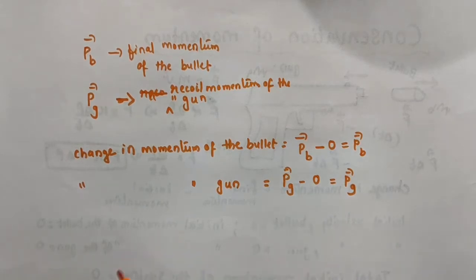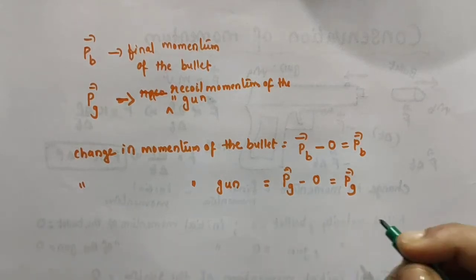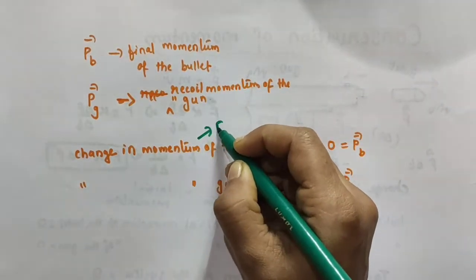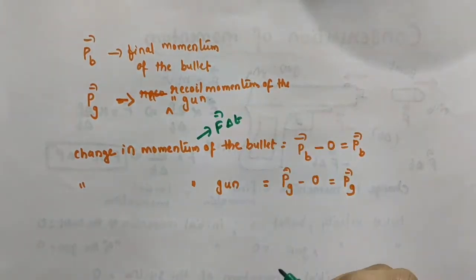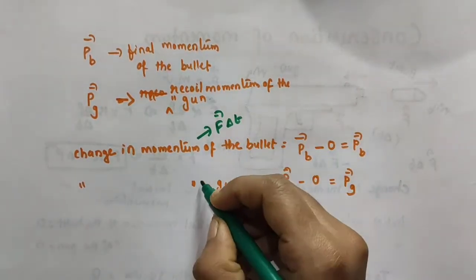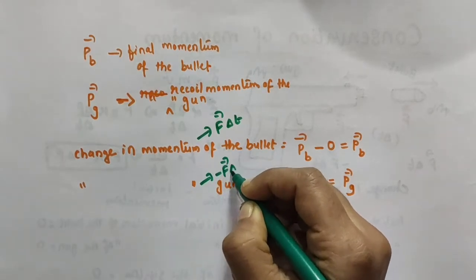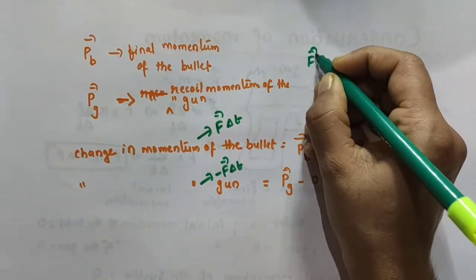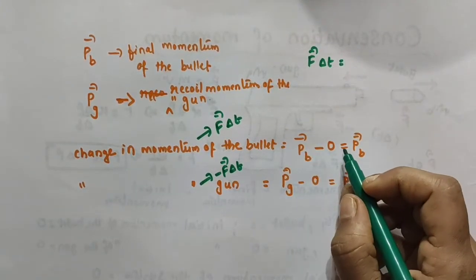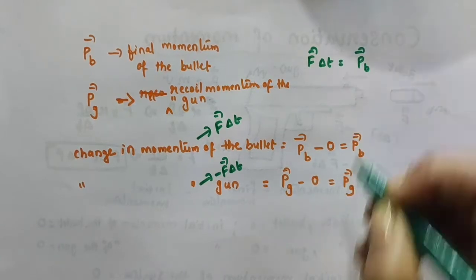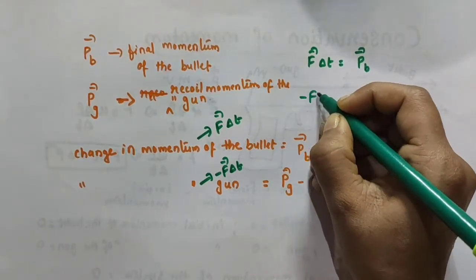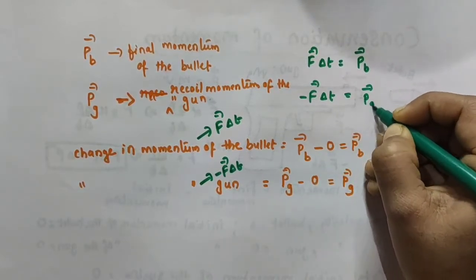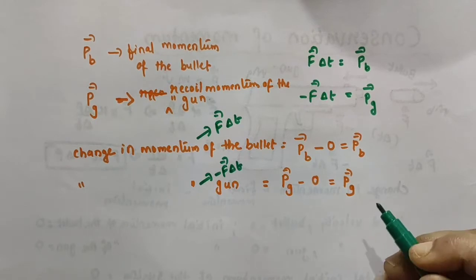Actually, we got the change in momentum from Newton's second law of motion. We got the change in momentum of the bullet as vector F into delta T, and from Newton's second law of motion we got the change in momentum of the gun as minus vector F into delta T. So we can write vector F into delta T equal to vector PB, and minus vector F into delta T equal to vector PG.